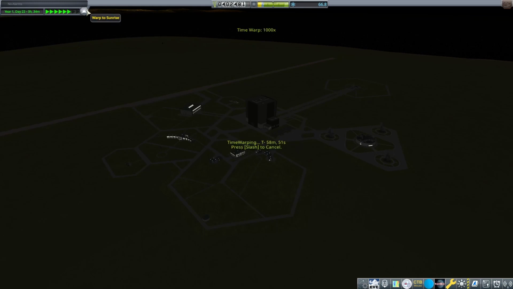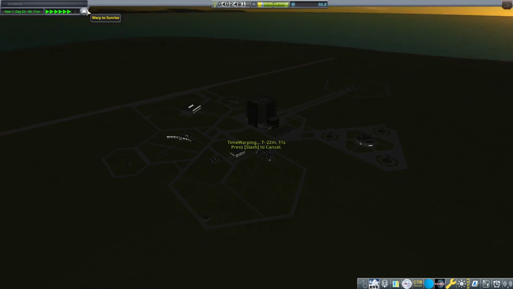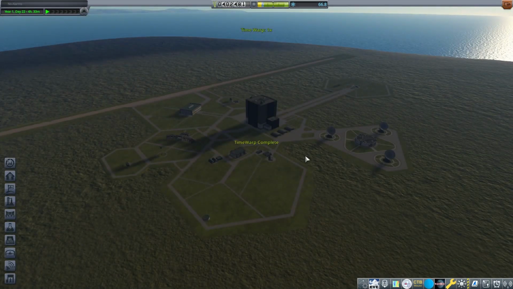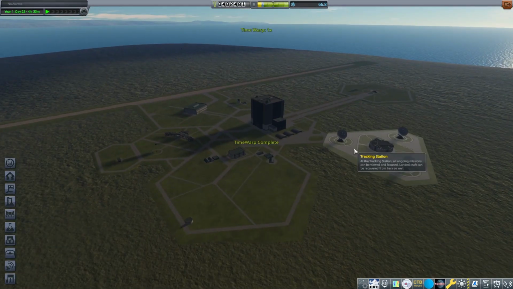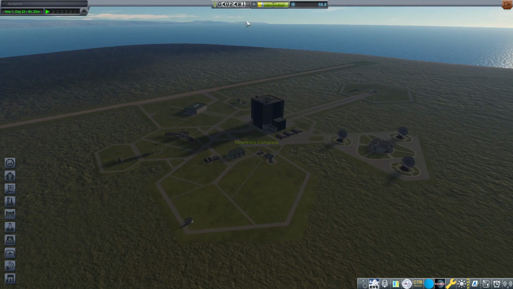Okay, so let's warp to sunrise. It's always nighttime when I come back. I guess technically we never really left because there was nobody on that flight. Okay, so we have $402,000.